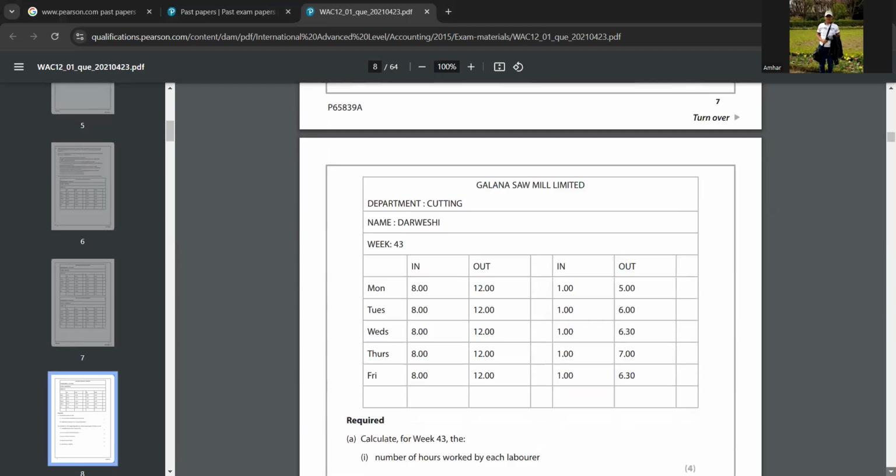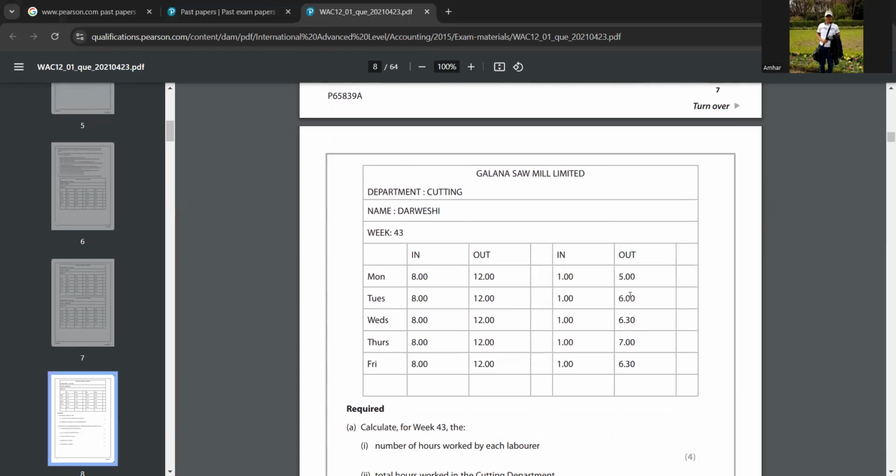Darveshi. So this is the fourth one. Here on Monday, it's correct, 8 hours. And again on Tuesday, it's 1 hour extra. And then on Wednesday, how many hours extra? 1.5, 1 hour 30 minutes. Okay, correct. And on Thursday, 2 hours, right? Yeah. Okay, again on Friday, it's the same, 1 hour and 30 minutes extra.